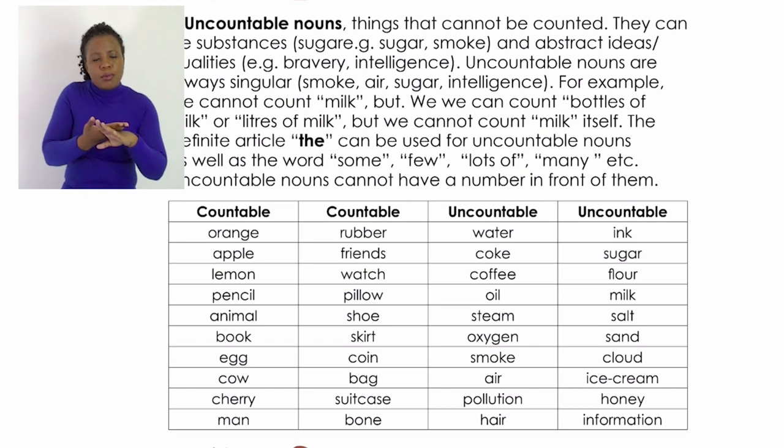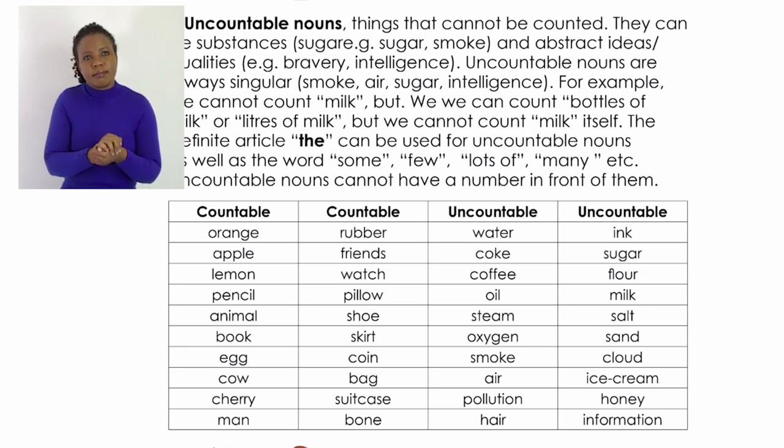E.g., sugar or smoke, and abstract ideas or qualities, e.g., bravery, intelligence. Uncountable nouns are always singular, like smoke, air, sugar, intelligence.